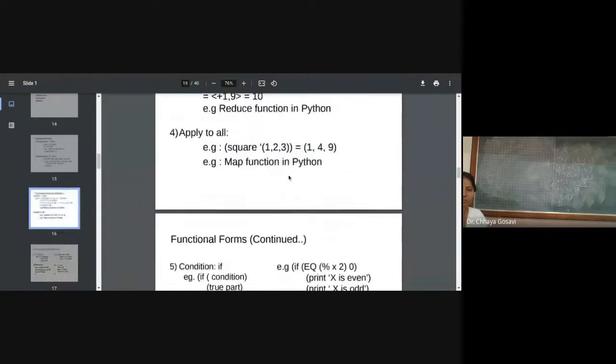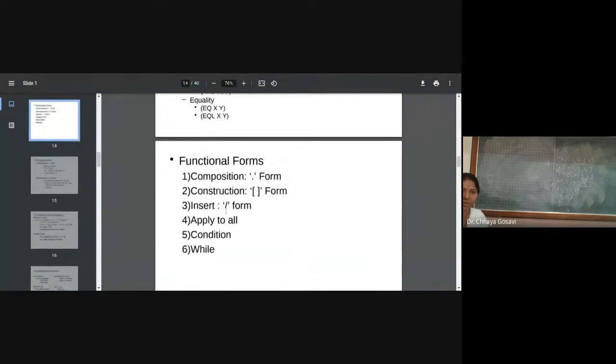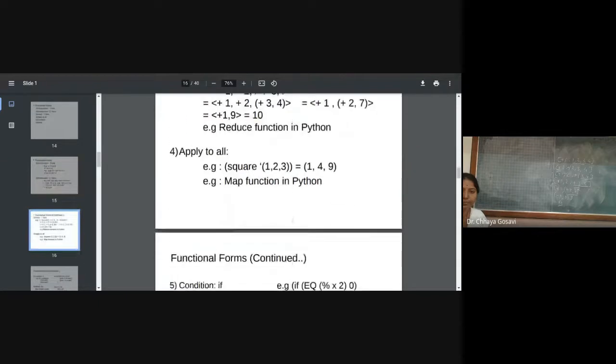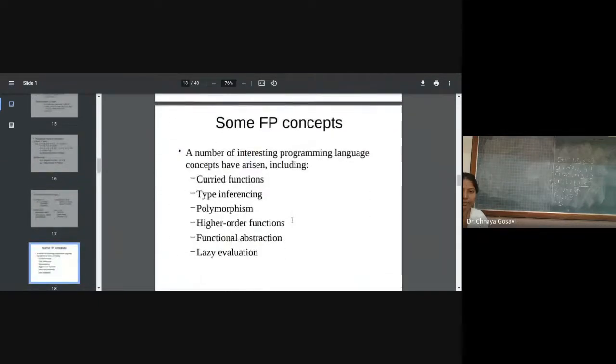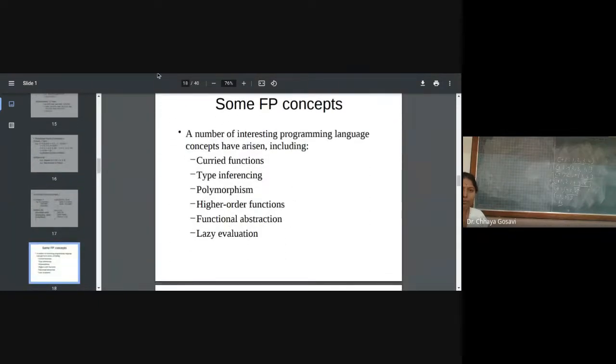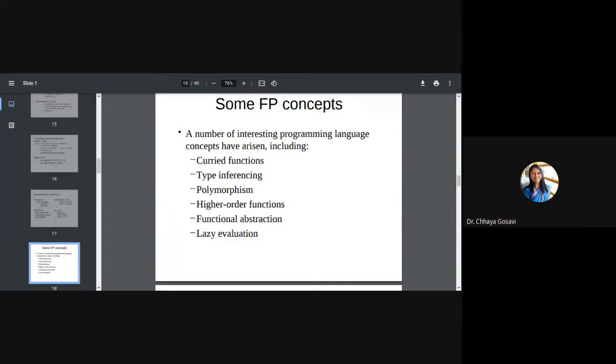So we have seen function forms. How many function forms are there? 6: composite, construction, insert, apply to all, condition, and while. Some important functional programming concepts: functional programming implements interesting concepts like curried function, type inferencing, polymorphism, higher order functions, functional abstraction, and lazy evaluation.